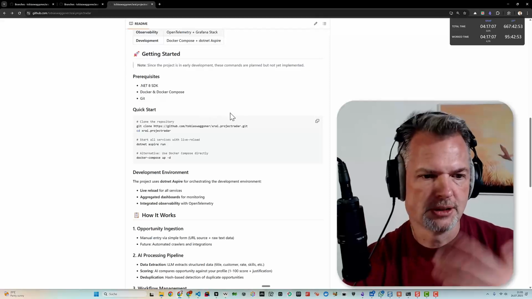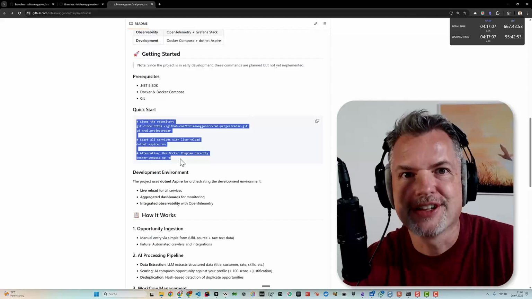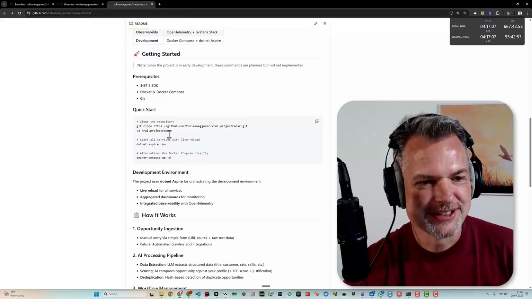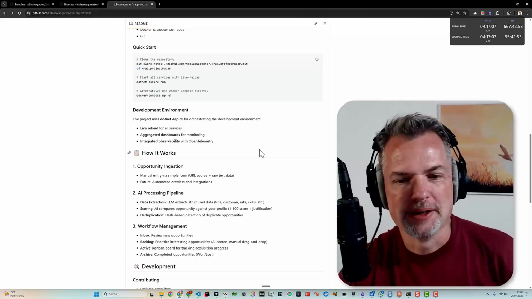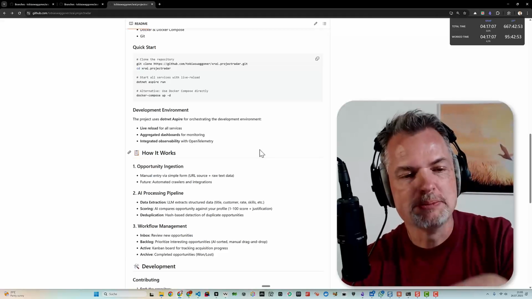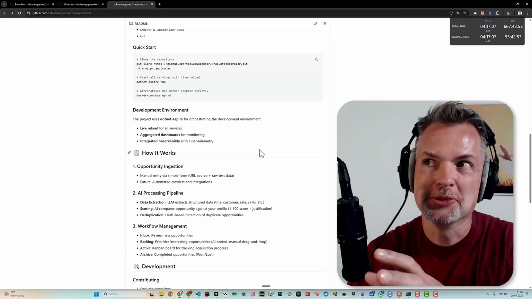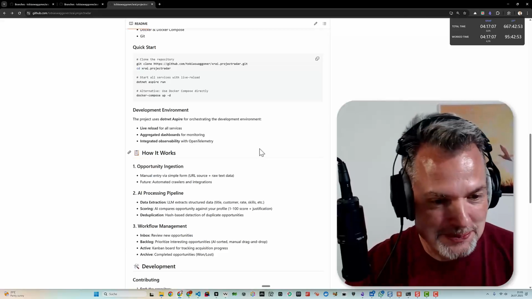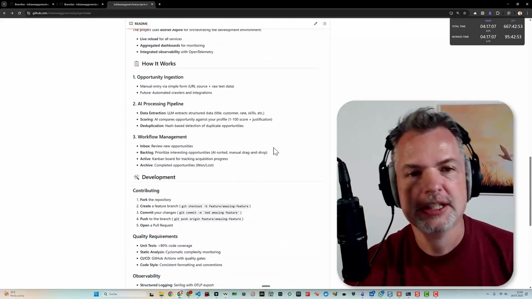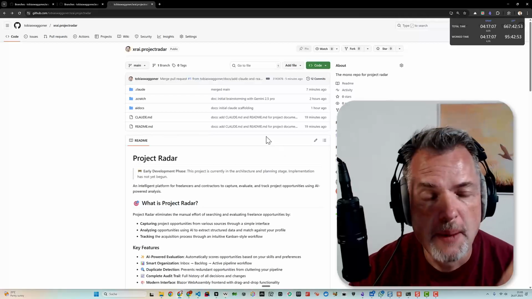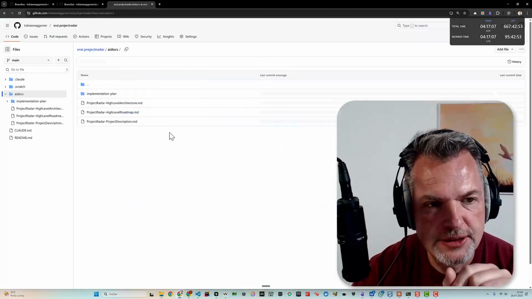Getting started, obviously not much to do because, well, there is nothing here. But this is going to become, there will be much more code, much more than zero, tomorrow, probably. And this is a little description. So you can read this yourselves, but the main thing I worked on was the AI docs here.